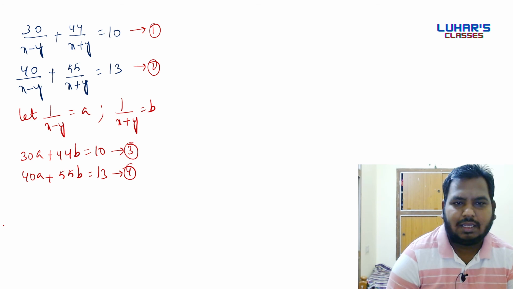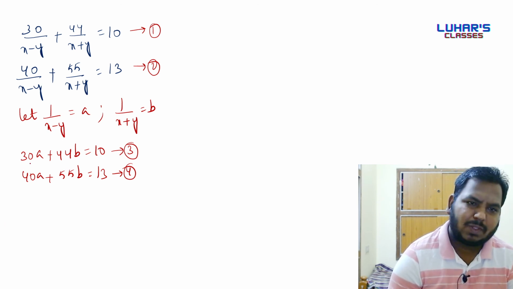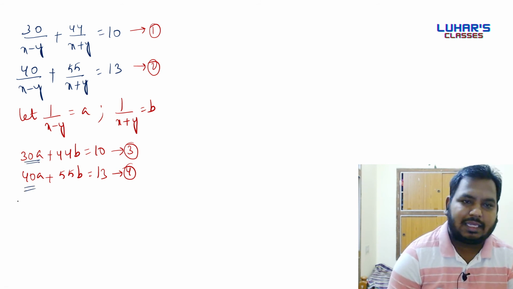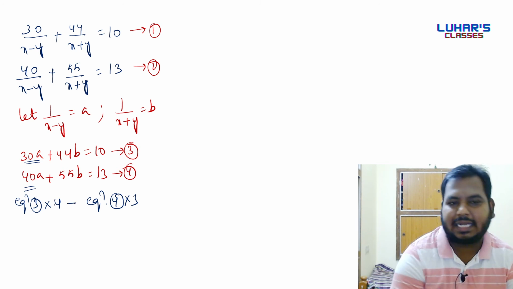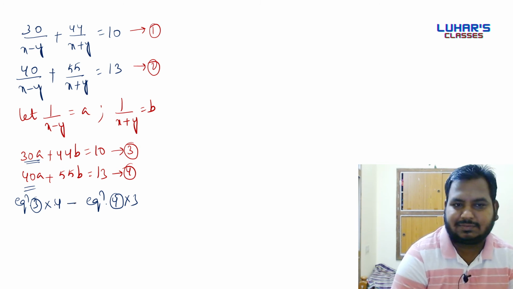Here we have 30a, here we have 40a. If I multiply equation 3 with 4 and equation 4 with 3, and if I subtract, I'll get the answer.